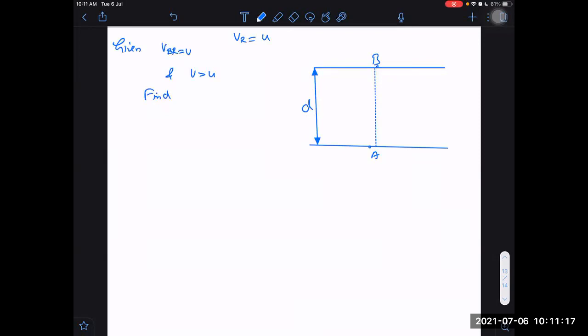find the time taken to go from A to B across the river. This is a 90-degree angle. Can you find it out?